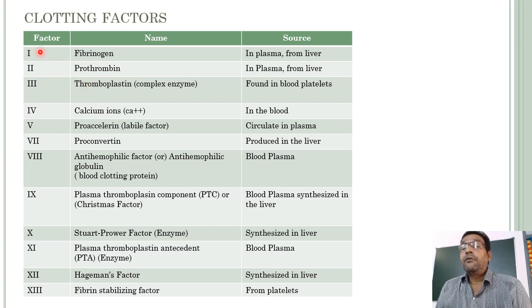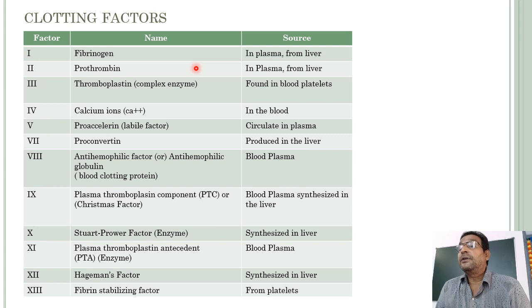Okay, factor 1 is called fibrinogen. It is present in the plasma, but it is synthesized in the liver. Factor 2, prothrombin, is also synthesized in the liver.